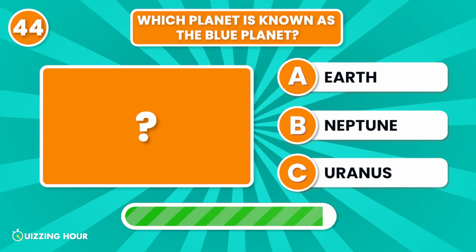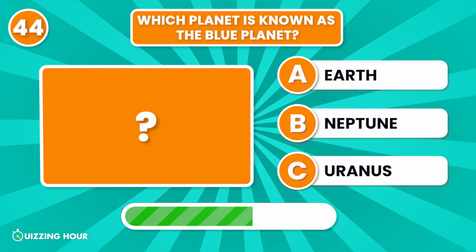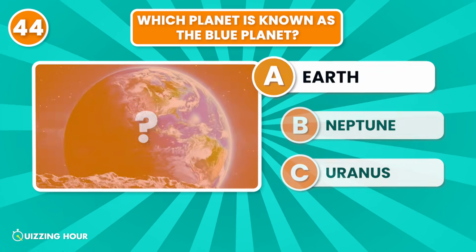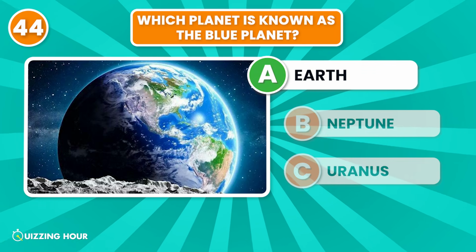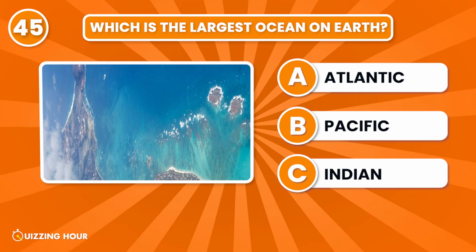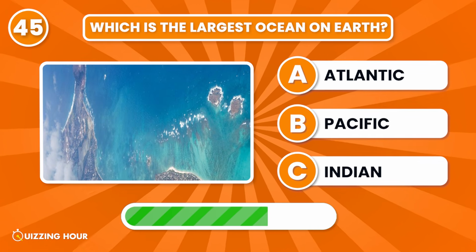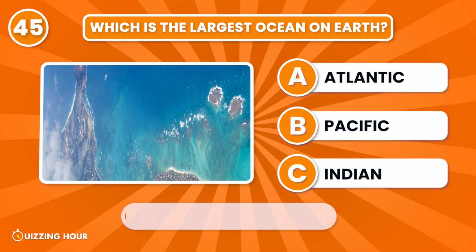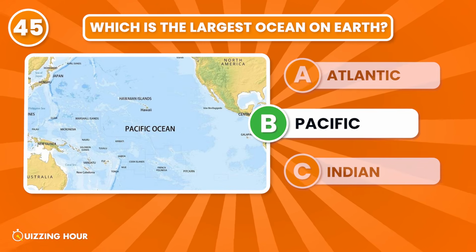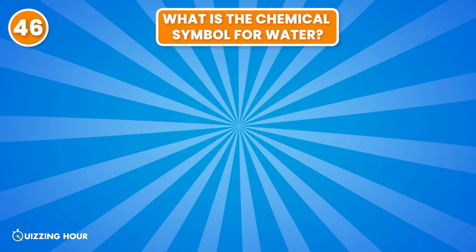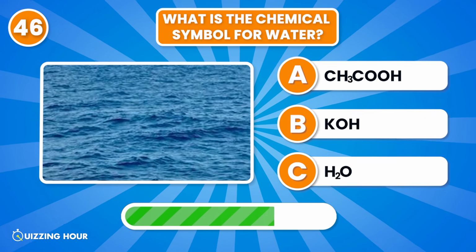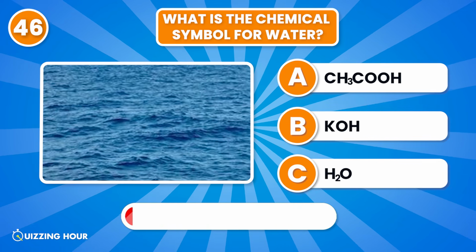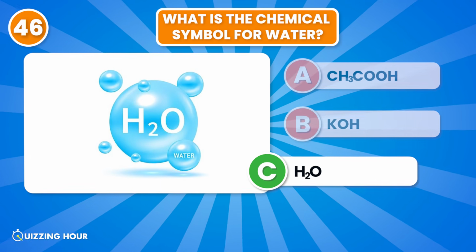Which planet is known as the blue planet? Earth. Which is the largest ocean on Earth? Pacific. What is the chemical symbol for water? H2O.